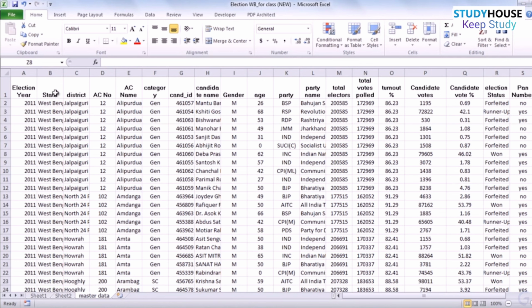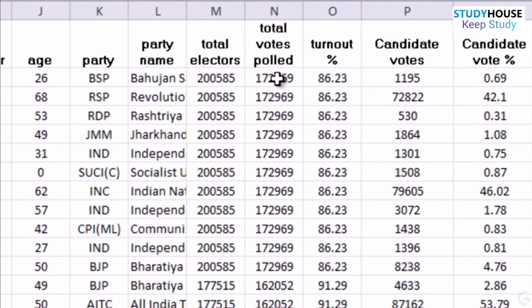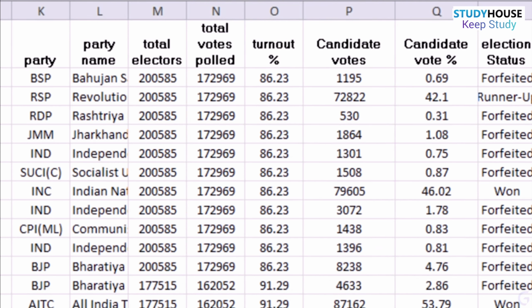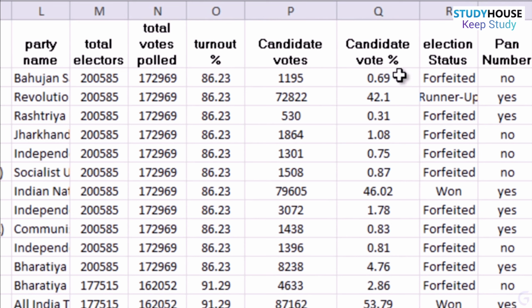You have years, you have the state, which is West Bengal, the districts, you have the constituency names, and then you might be aware that some of the constituencies all over India are reserved for certain categories, and some of the candidates are open to all categories. You have the candidate name, you have the gender, age, the party, the total number of electors. This is the total number of people who came up. The 86.23% is nothing but this divided by this. This is the number of votes this particular candidate has got. This is the percentage vote share of this particular candidate.